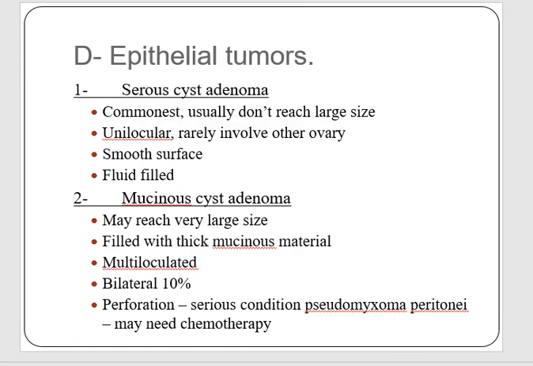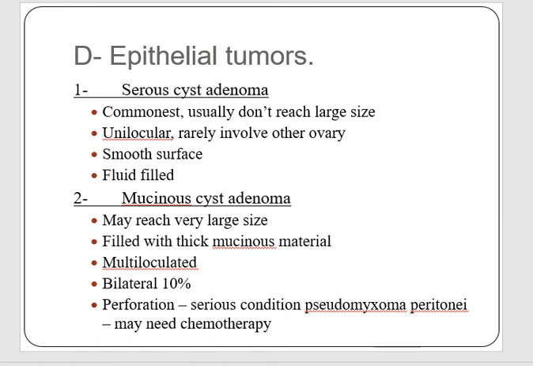The fourth group of benign ovarian cysts are epithelial tumors that include serous cyst adenomas. Serous cyst adenomas are the commonest type, and they usually don't reach large sizes. They are unilocular, and they rarely involve the other ovary, and they have a smooth surface and are fluid filled. The second type is mucinous cyst adenomas.